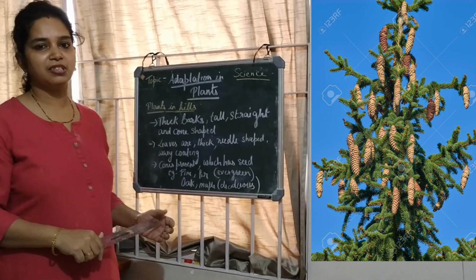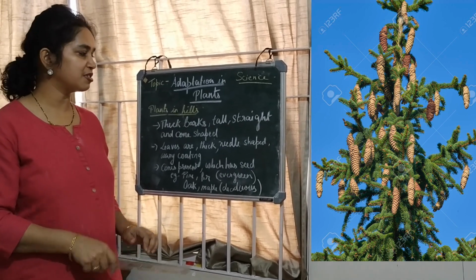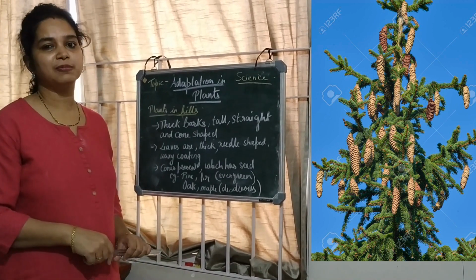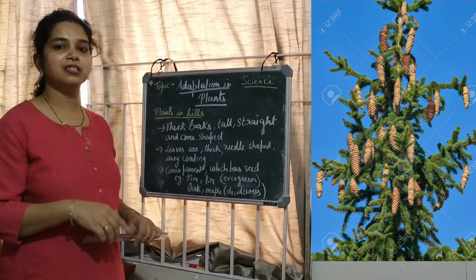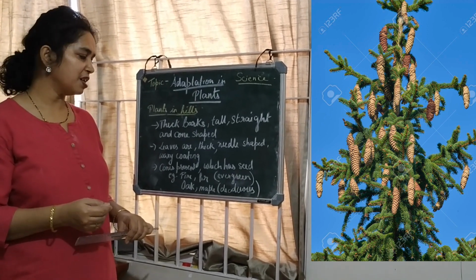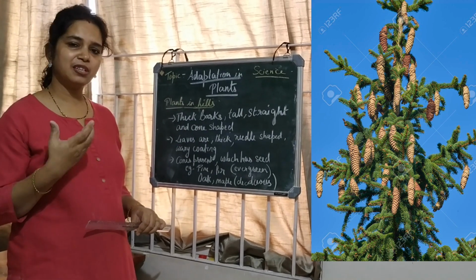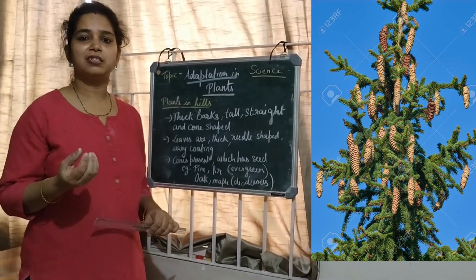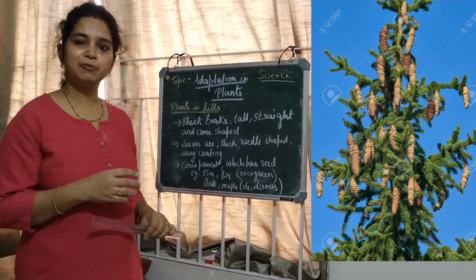Here the trees have thick barks. They are very tall, straight, and cone shaped. Cone shaped means they have a sloping shape, so that the snow can fall off them easily. Leaves are thick and needle shaped, and they have a thick waxy coating, so that they can prevent the loss of water through them. They don't bear any flowers.